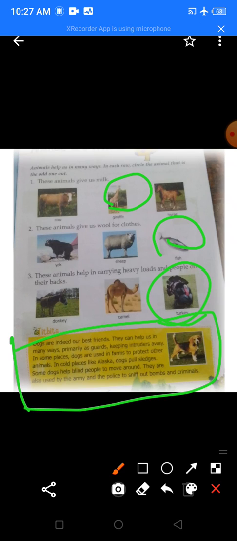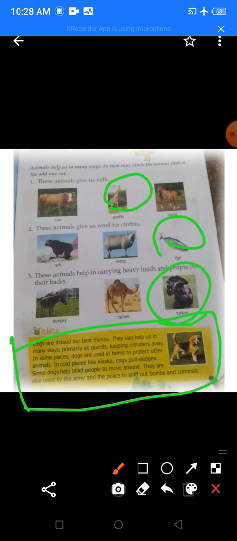Okay, this is a tidbit. Now what is written in that yellow comment box? Dogs are indeed our best friends. They can help us in many ways. Primarily as guards, keeping intruders away. In some places, dogs are used in farms to protect other animals. In cold places like Alaska, dogs pull sledges. Some dogs help blind people to move around. They are also used by the army and the police to sniff out bombs and criminals.